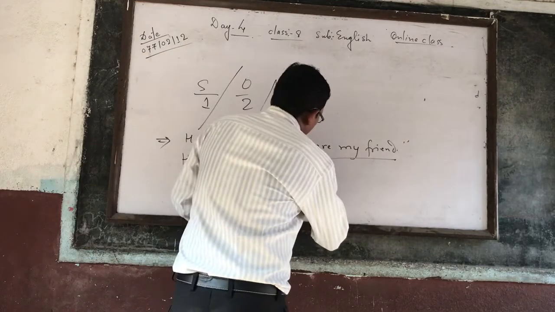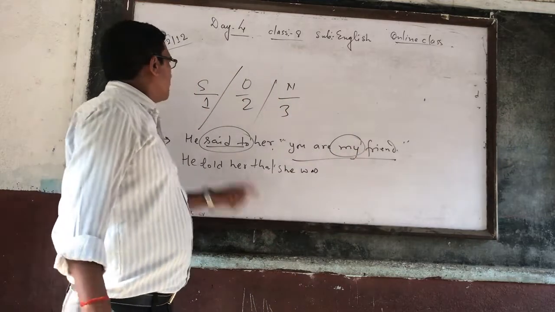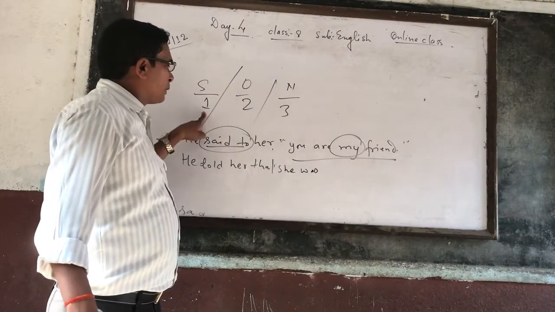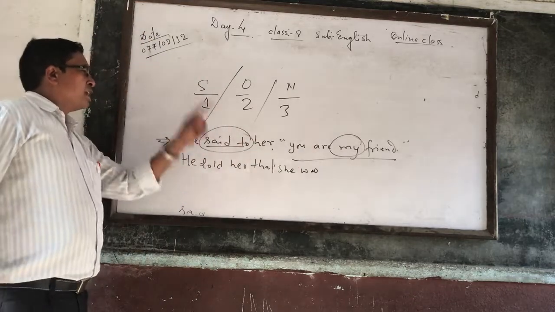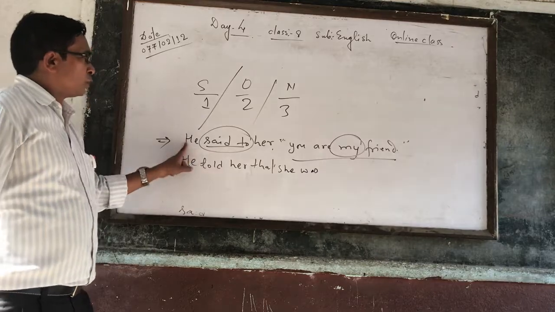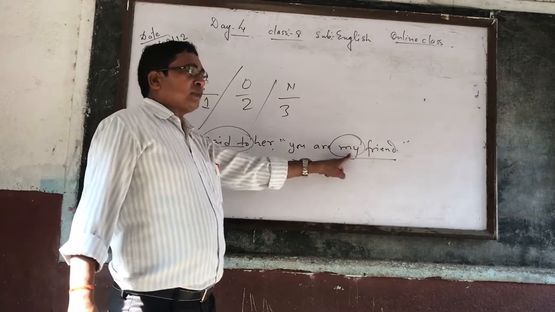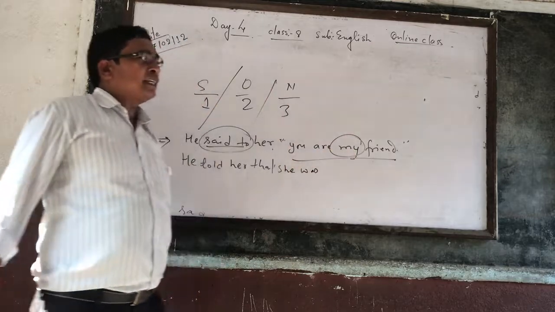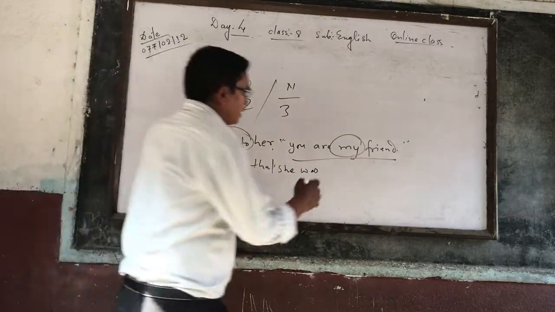After that, "my" is first person, and first person means S upon 1. So the first person pronoun of the reported verb should be changed according to the subject of the reporting verb, and the subject of the reporting verb is "he". Though "my" is first person, its case is possessive, so the possessive of "he" will be "his".